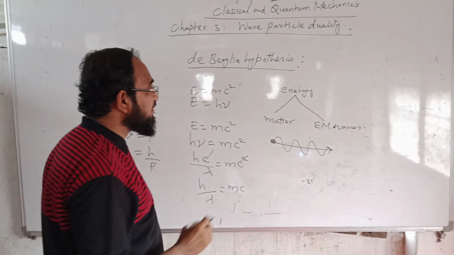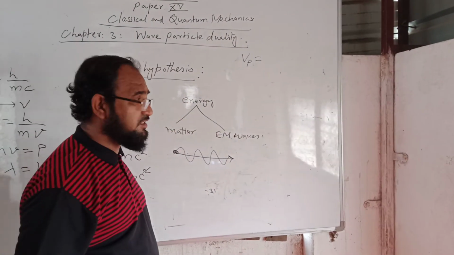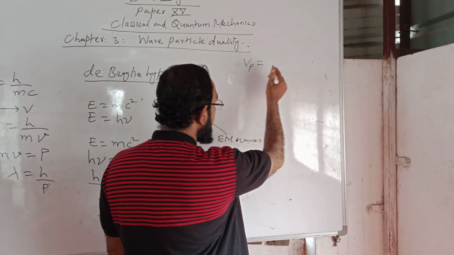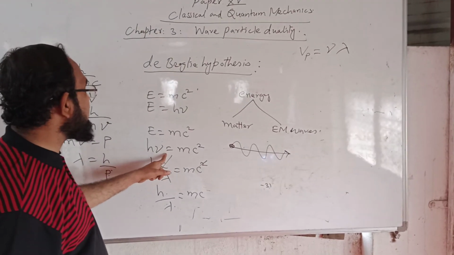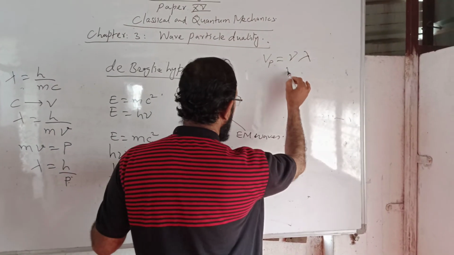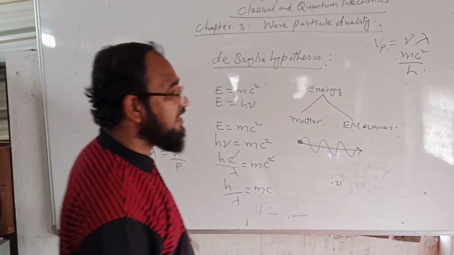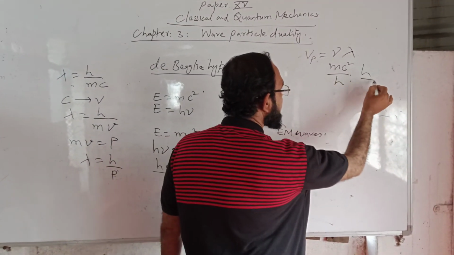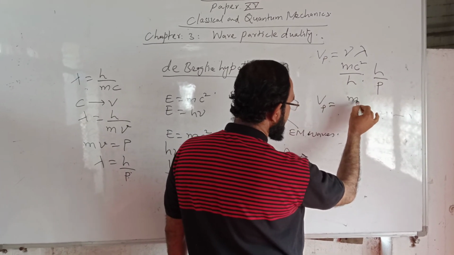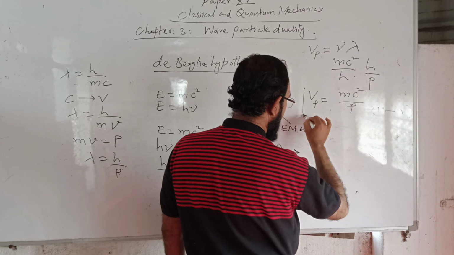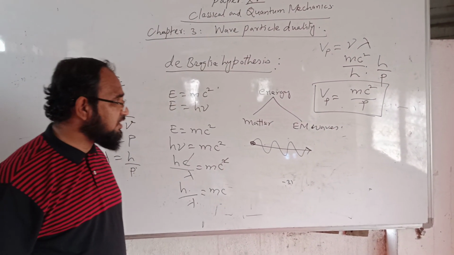So if you want to calculate the de Broglie wave velocity, then we can use this formula: Vp equals nu into lambda. Nu can be calculated from this equation as mc square by h, and lambda can be put as h upon p. Therefore the wave velocity is mc square upon p. With the help of this we can find the de Broglie wave velocity.